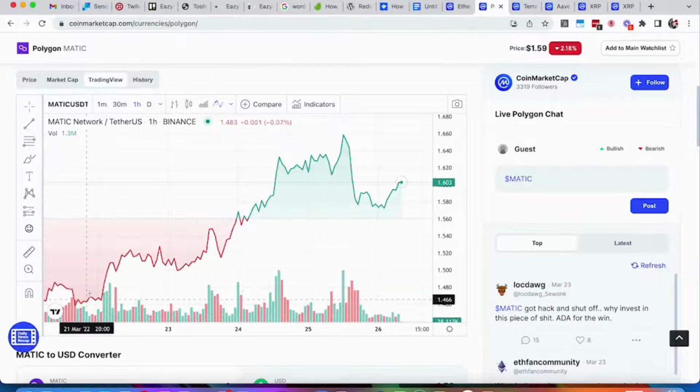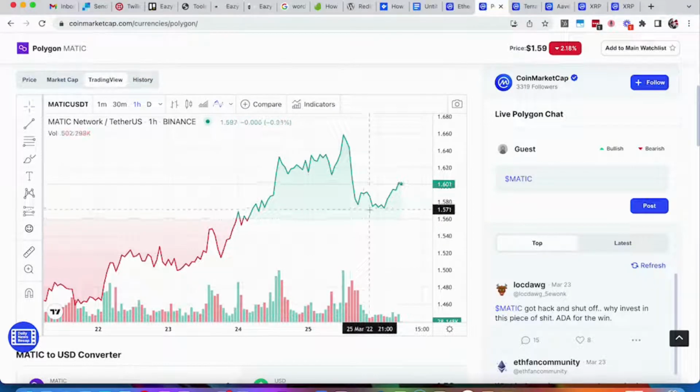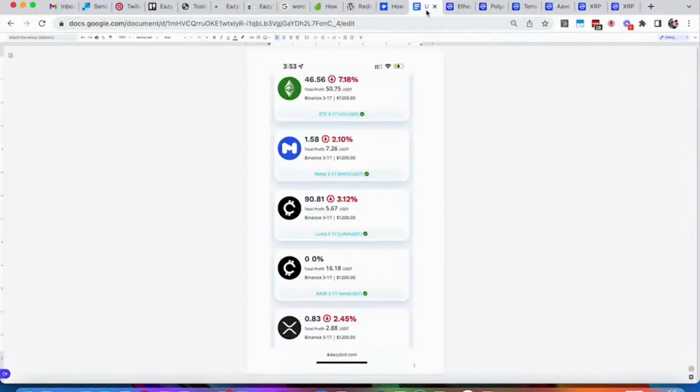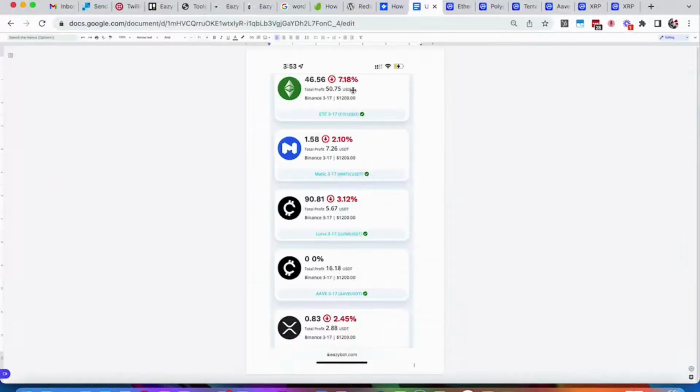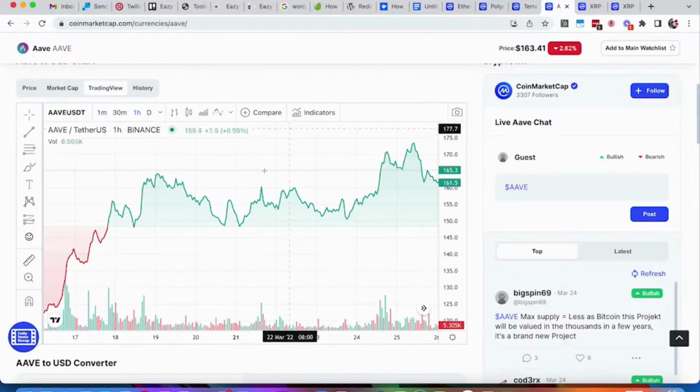Polygon had some peaks and valleys in this period, pretty much going up over time. That's our Matic. So Matic was our 3rd best producer in this period. Terra Luna had some pretty significant peaks and valleys, some pretty decent lows. And let's see what that means in context in just a moment. Luna gave us $5.67, our 2nd lowest performance. Aave, we're going to look at next, was our 2nd highest performance.